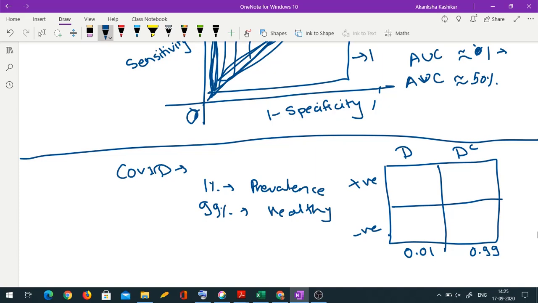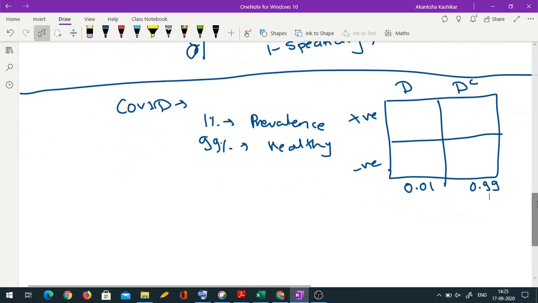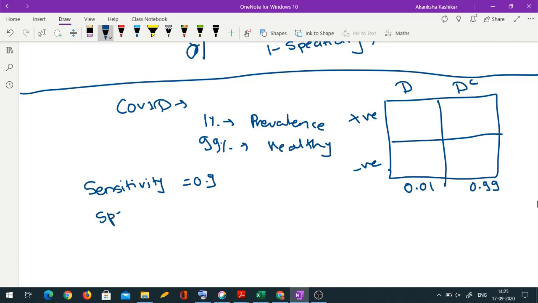Now let us assume that my test, the antigen test or whatever test we are conducting, has a sensitivity of 0.9, so 90% sensitive, and it has a specificity also of 0.9. Sensitivity and specificity both are 0.9.